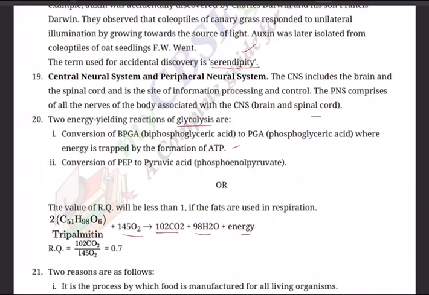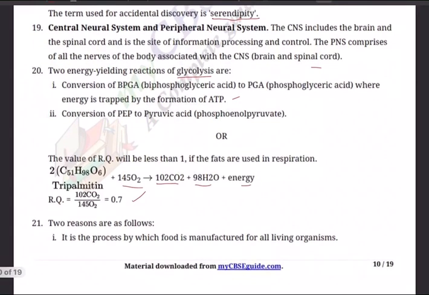When we take up the RQ, what is the formula? Number of molecules of CO2 divided by number of molecules of oxygen. 102 CO2 divided by 145 O2, that should come to 0.7. It is less than 1. That means it is less than 1 when fats are used in respiration. That should be your conclusion for question number 20.